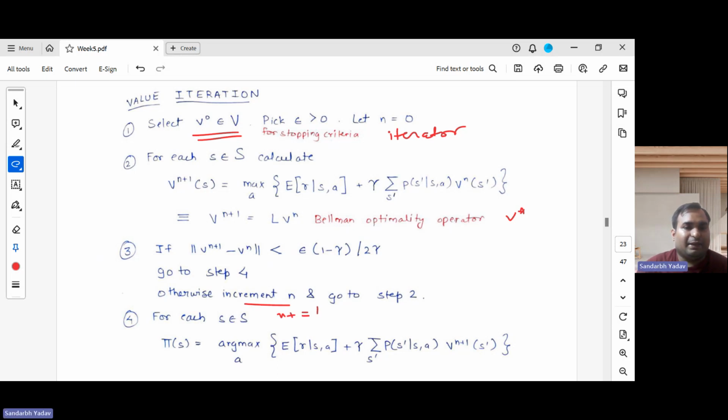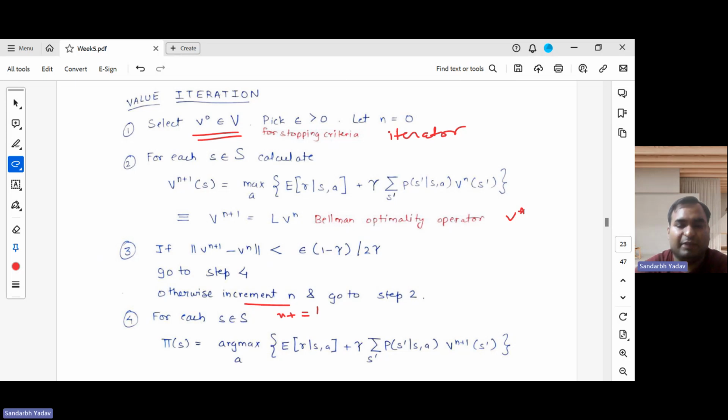If we have converged, we move to the fourth step. Now we can obtain the policy from the optimal value function. If we have converged, we have definitely reached the optimal value function, and then we use this equation, argmax of this quantity, to get the optimal policy.